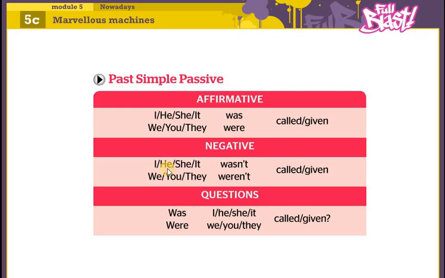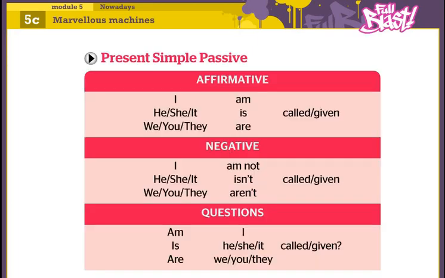So for example, somebody calls me: I wasn't called, right? For the question, it's automatically the inversion of the subject and the verb: Was I called? So this is about the past simple, right?